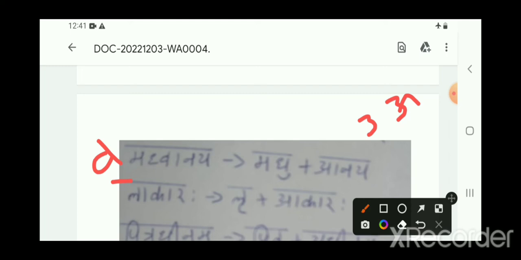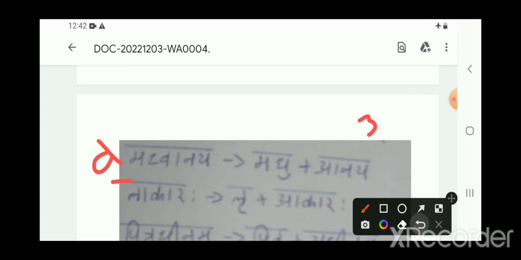What is the previous form? In Madhvanaya, Madhva, Vakara plus A, so the previous form should be U plus A, Madhu plus Anaya. That's it.